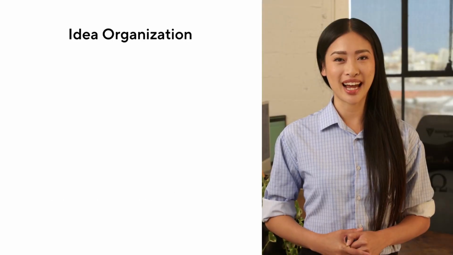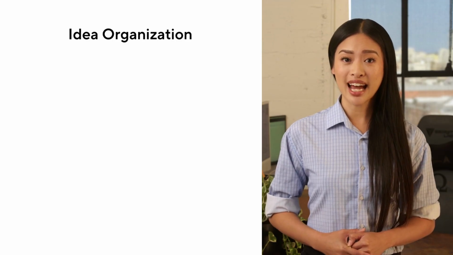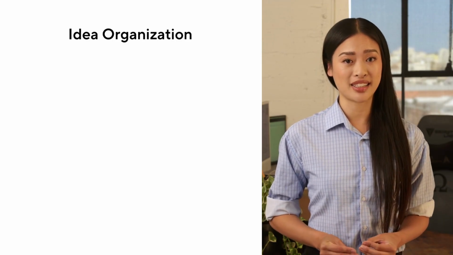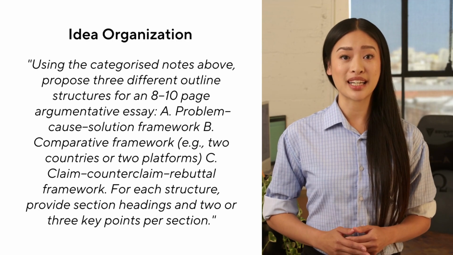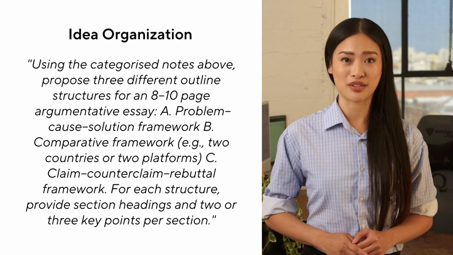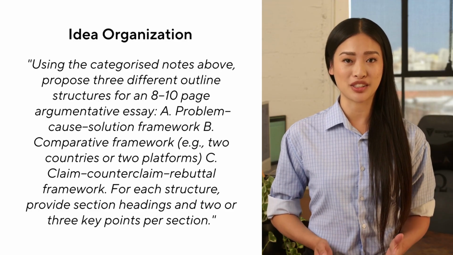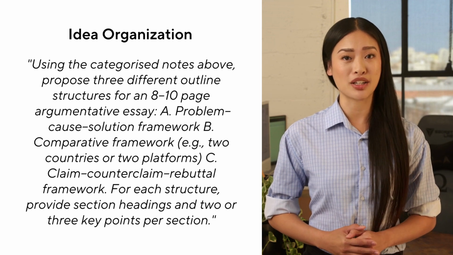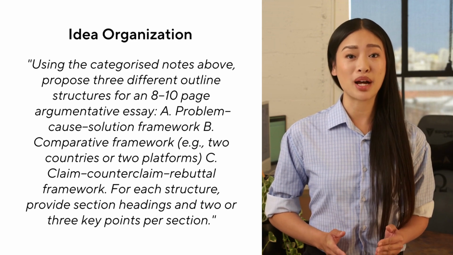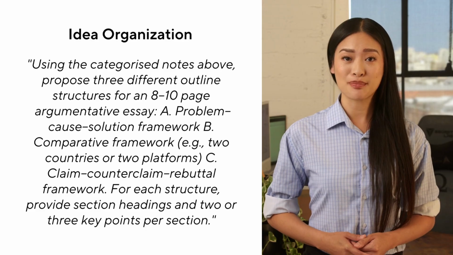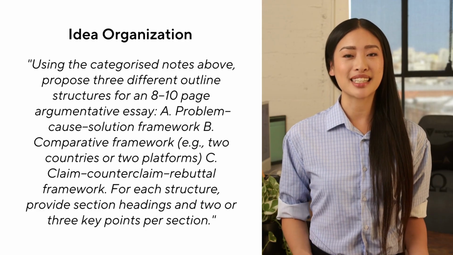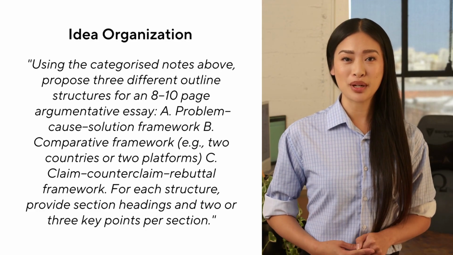Once the material is categorized, you can go further and ask for alternative outline architectures. Say, for example, using the categorized notes above, propose 3 different outline structures for an 8 to 10-page argumentative essay. A. Problem, cause, solution framework. B. Comparative framework. C. Claim, counterclaim, rebuttal framework.